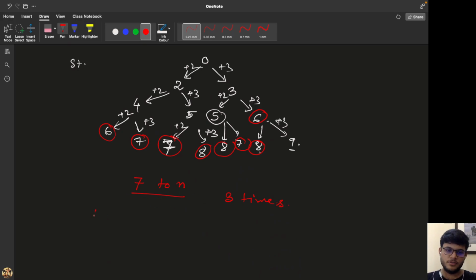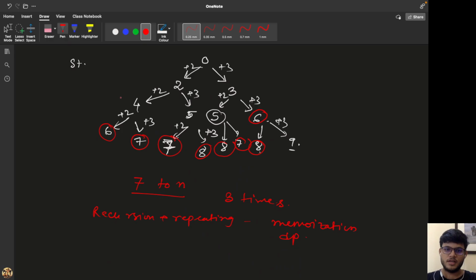So obviously we know that if in recursion we have recursion plus repetitive calculation, what we can do is use memoization or DP. Let's first discuss memoization.